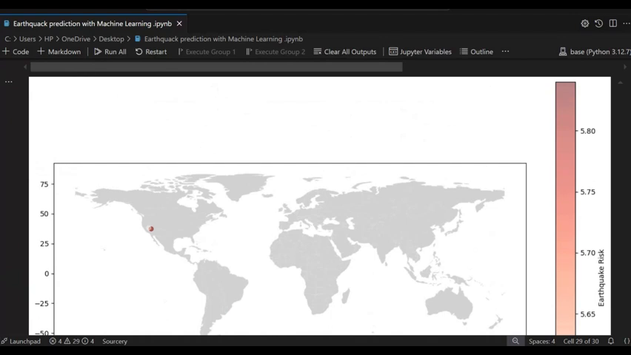So today's project is the earthquake prediction.